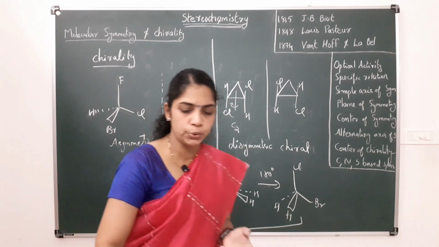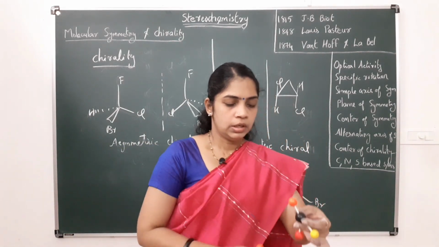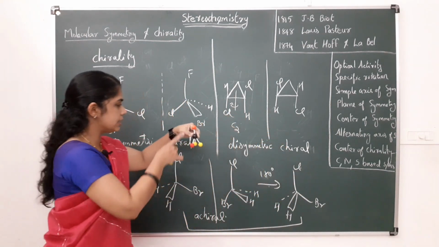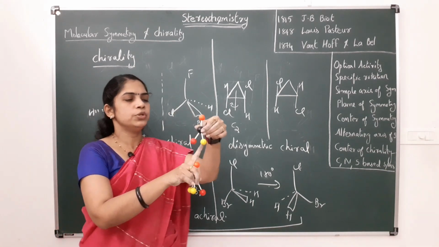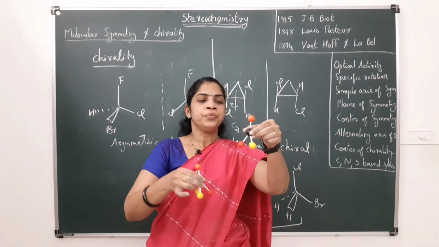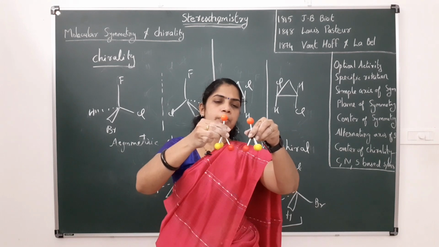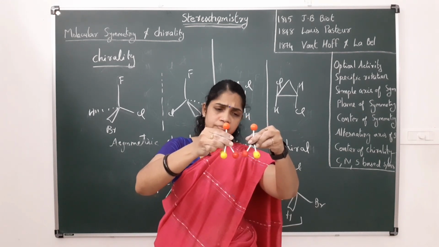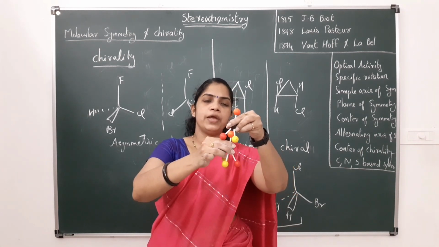For example, I will show you the model. This is a molecule, this is chlorine and this is bromine. These are the two hydrogens, one above and one below the plane. If I take the mirror image, this is the mirror image of this molecule, and in order to superimpose them, in this way it's not possible.